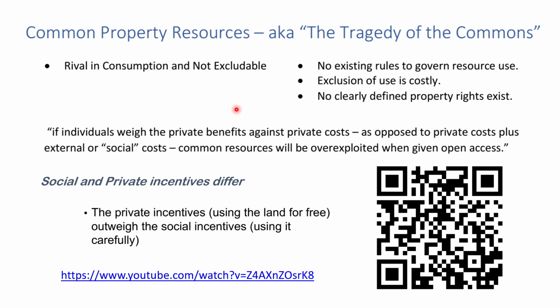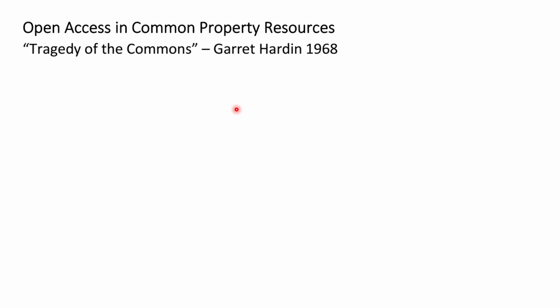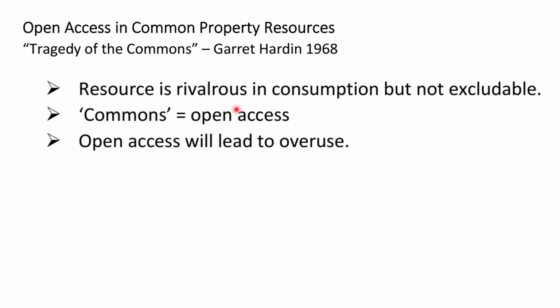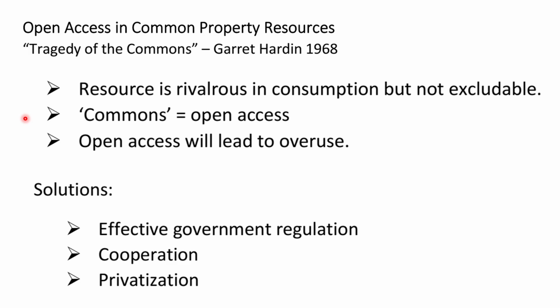Okay, so here's a video. I suggest you check it out to give you a nice presentation on the fishery problem. Okay. All right. Tragedy of the commons. So it's the open access property of common resources that will lead to overuse. So for solutions, we'll talk about three different types: government regulation, cooperation, and privatization.